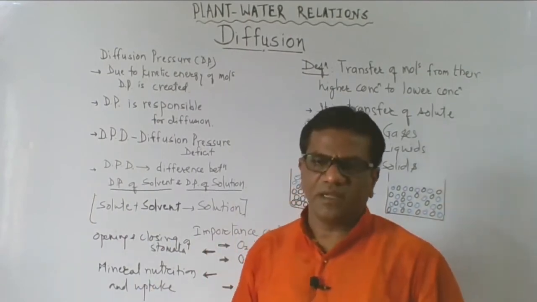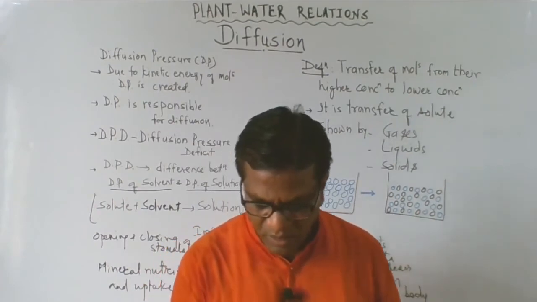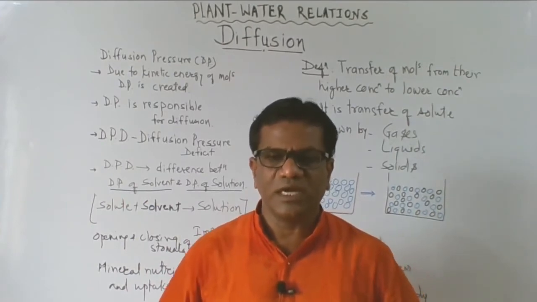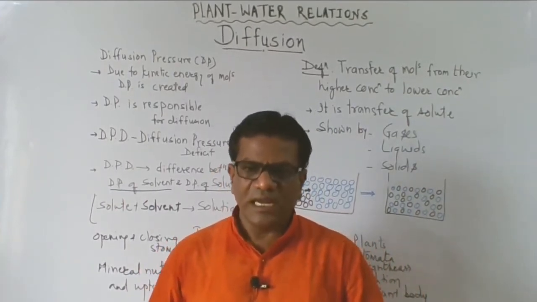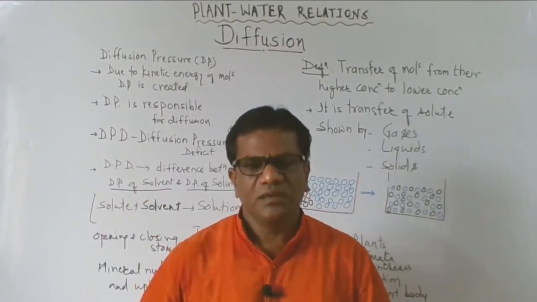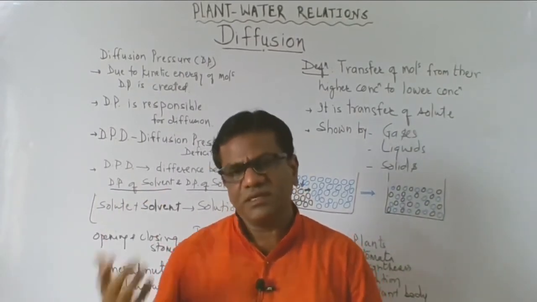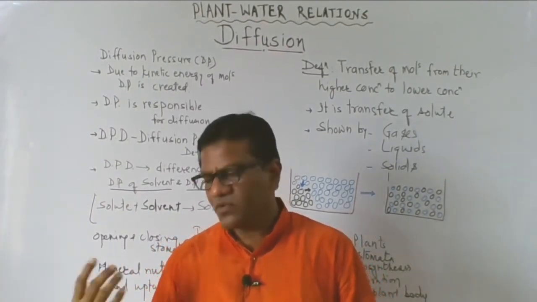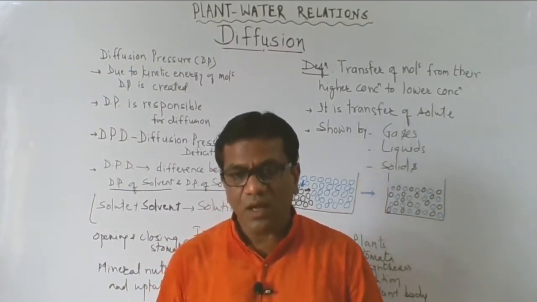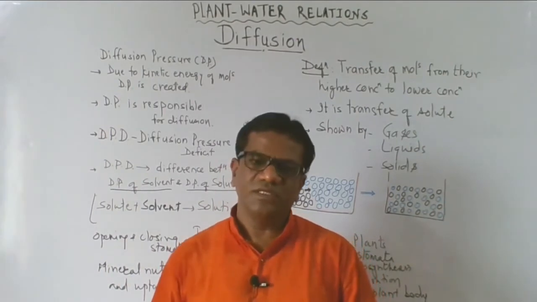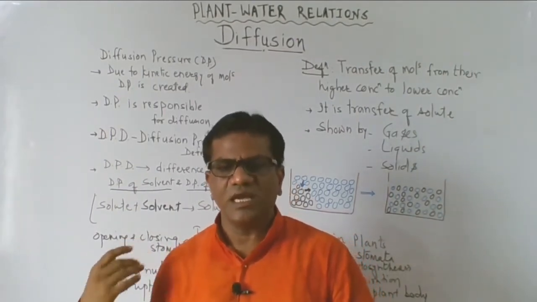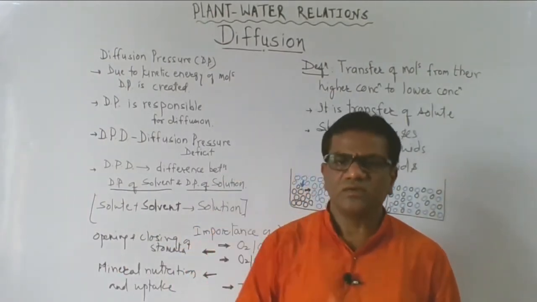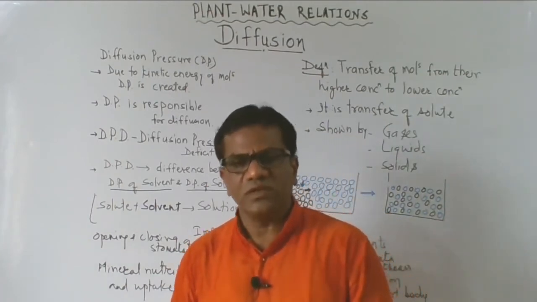Mineral nutrition and uptake. Now we know whatever is taken by the roots from the soil is absorbed, and this absorption is not by mechanical pressure. We don't have an electricity supply and a button that we press and the material comes like that. No, that is not happening here. It is just the diffusion pressure. Suppose soluble potassium is high around the roots, then naturally it diffuses inside the root cells and from root cells to the xylem, and the xylem with water and these minerals takes it to the leaf. So this is known as ascent of sap.